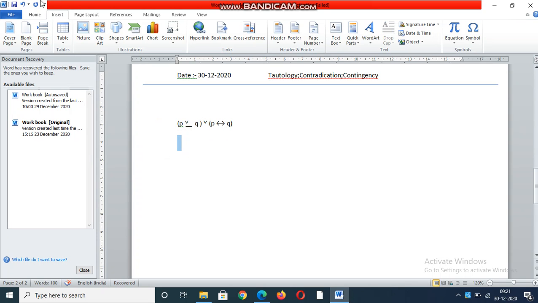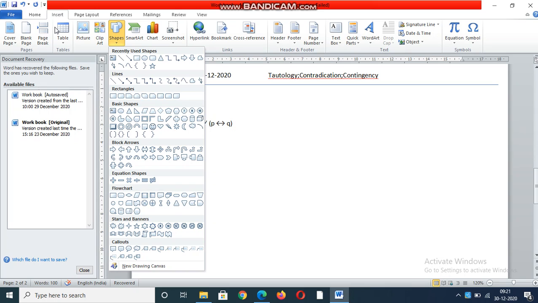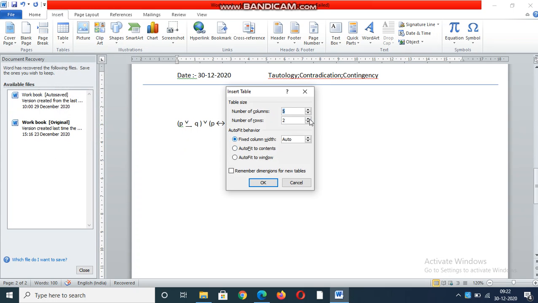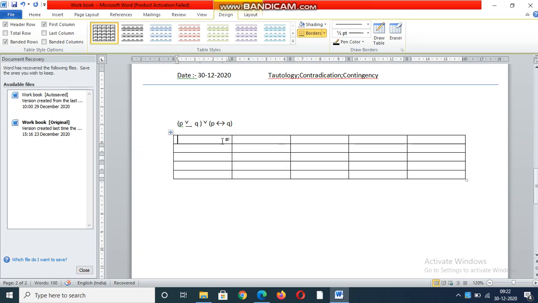Before that, here we have to observe P as well as Q. P is 0 0 1 1, Q is 0 1 0 1.